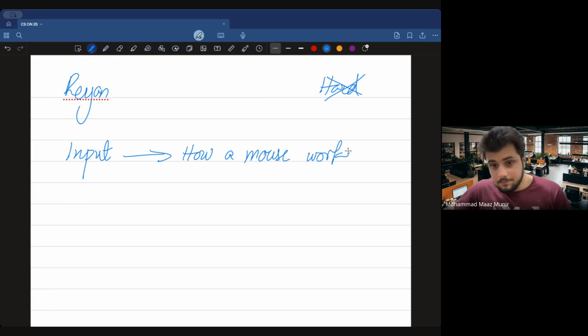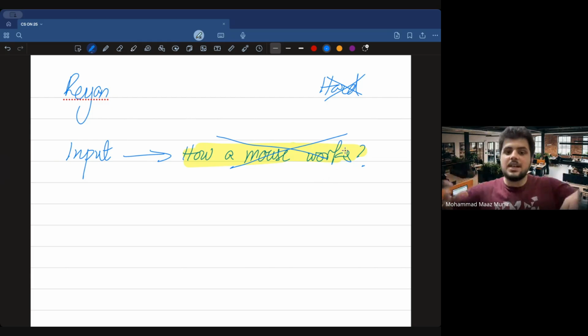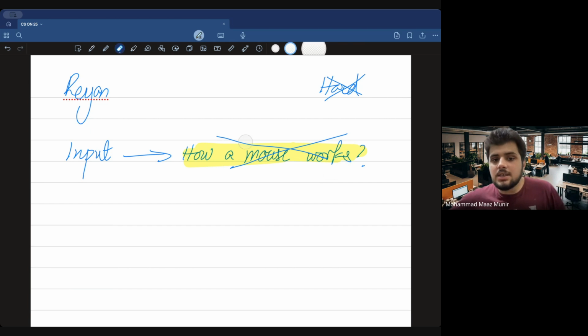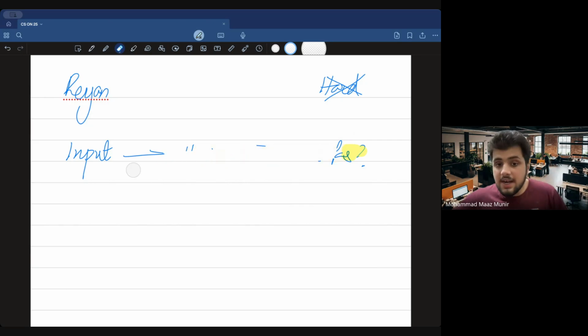Man, on top of that my throat is also bad, don't know for what reason. But now look, in your book there is a very long paragraph on how a mouse works. But the examiner has mentioned in the course specification syllabus that a kid does not need to know this. Now, the fact that kids believe that chapter number 3 is very hard is just because teachers tell kids, bro, you need to memorize the whole thing. You need to know how a mouse works. You need to know how a microphone works and all that stuff. But none of that is in your course.